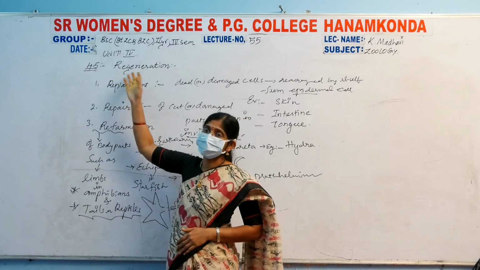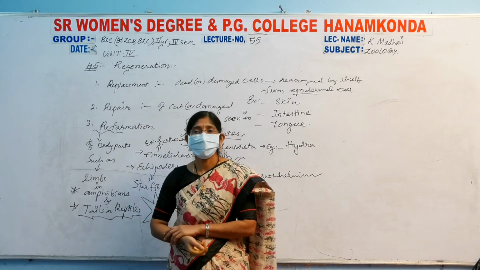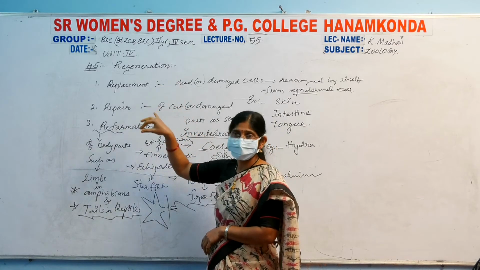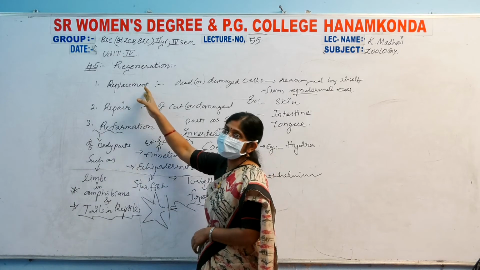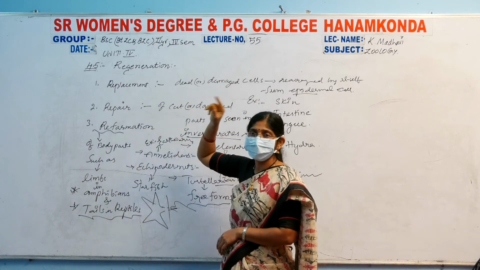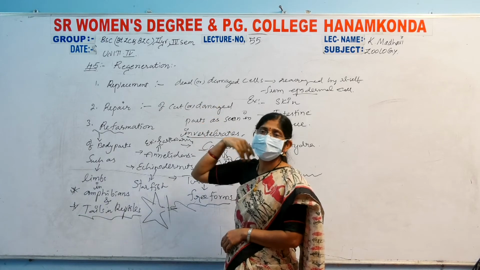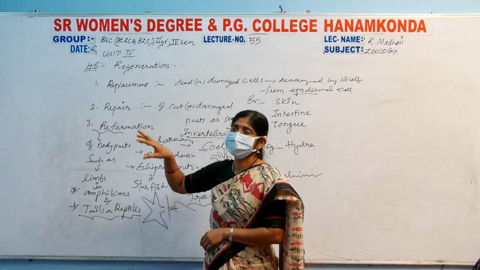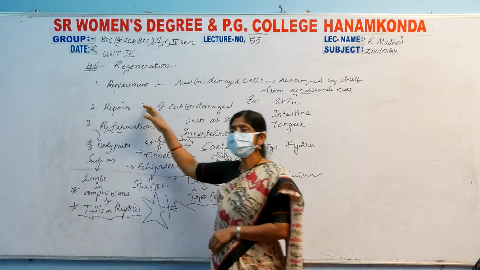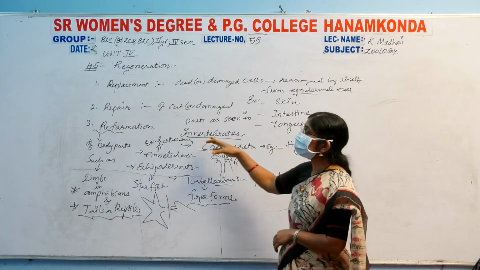Regeneration is a process which continues throughout the long life process. This regeneration process involves 3 types. The first is replacement, simply known as physiological regeneration. The epidermal cells enter and cell division occurs where cells are lost, and those are replaced by this process. And reparative regeneration, which means repair of cut or damaged body parts, is seen in invertebrates.